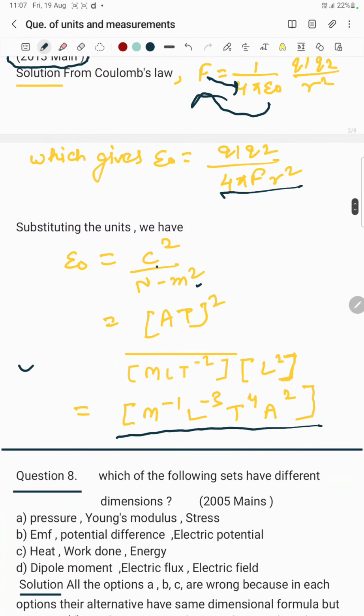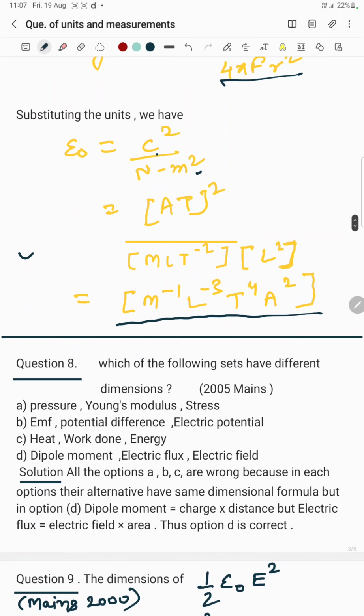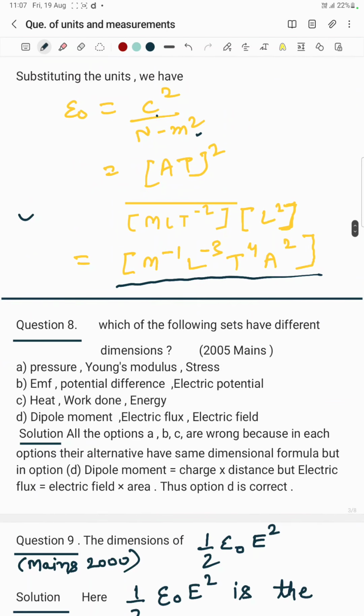Now let's move to question number 8, which appeared in 2005 JEE Mains. Which of the following sets have different dimensions? Option A: pressure, Young modulus, stress. Option B: EMF, potential difference, electric potential. Option C: heat, work done, energy. Option D: dipole moment, electric flux, electric field. So the solution of the problem is option D, dipole moment, electric flux and electric field.